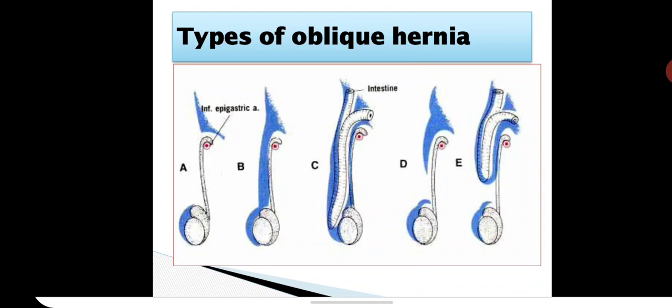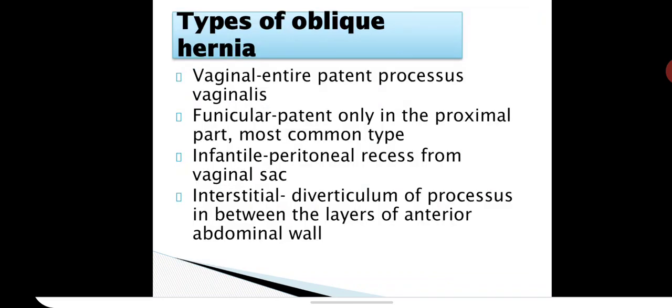Infantile type is where, in front of the hernial sac, a peritoneal recess extends from the vaginal sac as high as the superficial ring. And the last type is the interstitial type. It is a diverticulum of the processus. It is a rare type, extending between the layers of the developing abdominal wall. So it is a rare type. So this is what we are explaining.